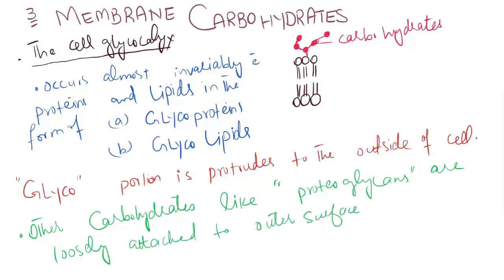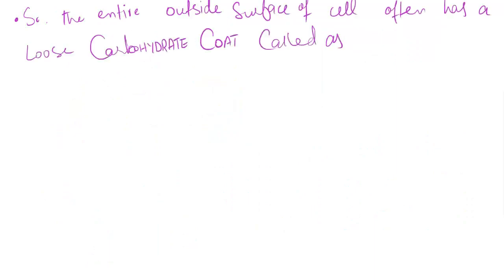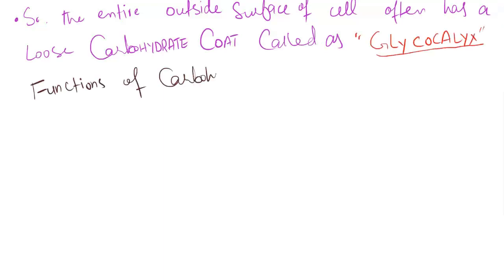Other carbohydrates like proteoglycans are loosely attached to the outer surface of the cell as well. So the entire outside surface of the cell often has a loose carbohydrate coat called the glycocalyx. Functions of the carbohydrates. These are attached to the outer surface of the cell.